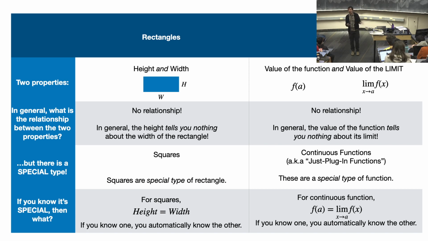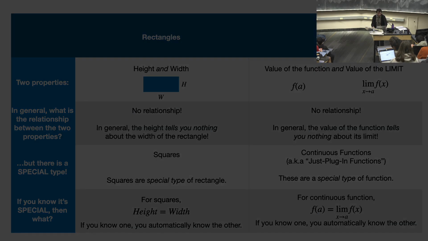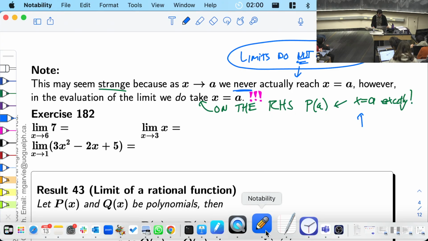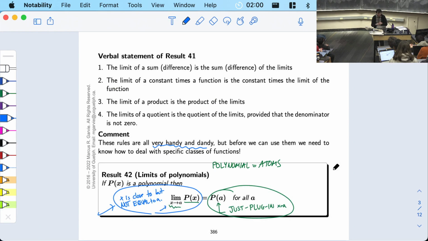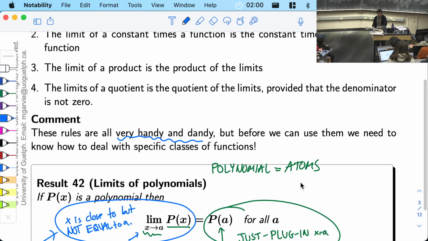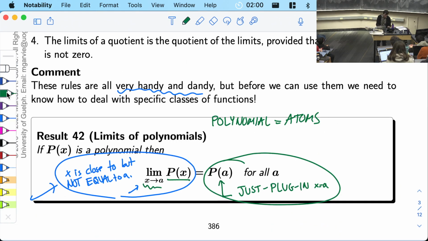It's really convenient to find the width of a square, because if you measure its height, you automatically know its width. It's very easy to find the limit of these special functions because you just plug in the value. It's so easy. You don't have to worry about this getting close thing. You just use the fact that it's a special function that automatically tells you the limit. And what is written in the notes is basically telling you your first type of special function. The first type of special function is polynomials. These ones are just plug-inable. These are continuous. So just plug-in is how I like to think about it. They're just plug-inable functions.